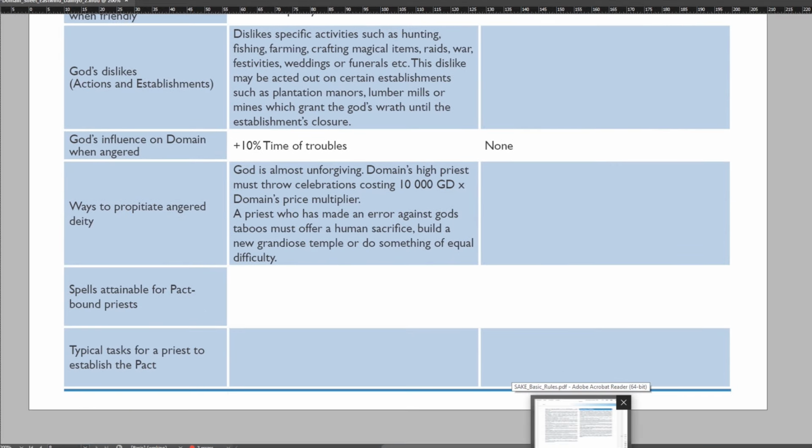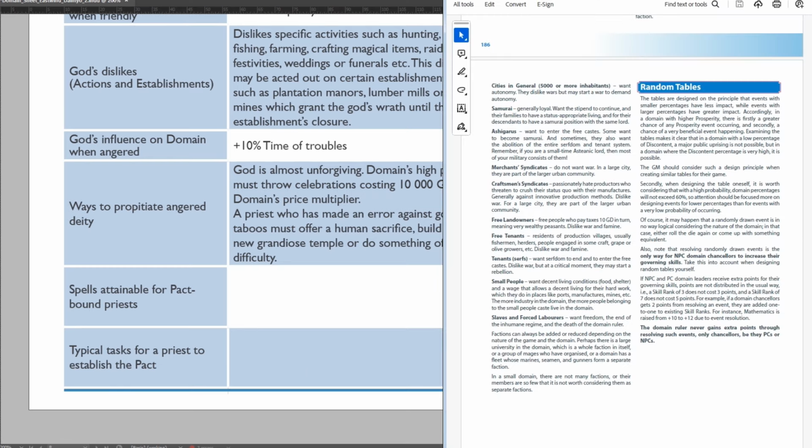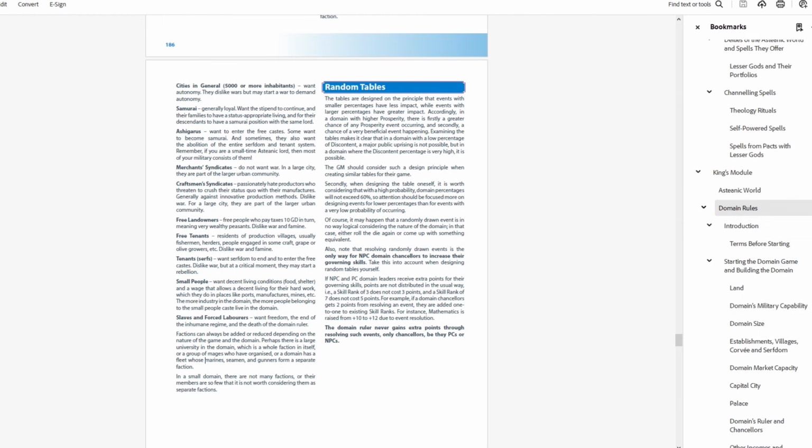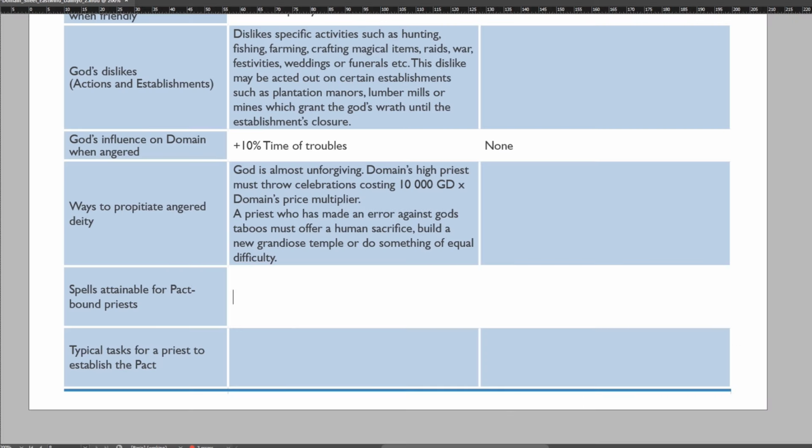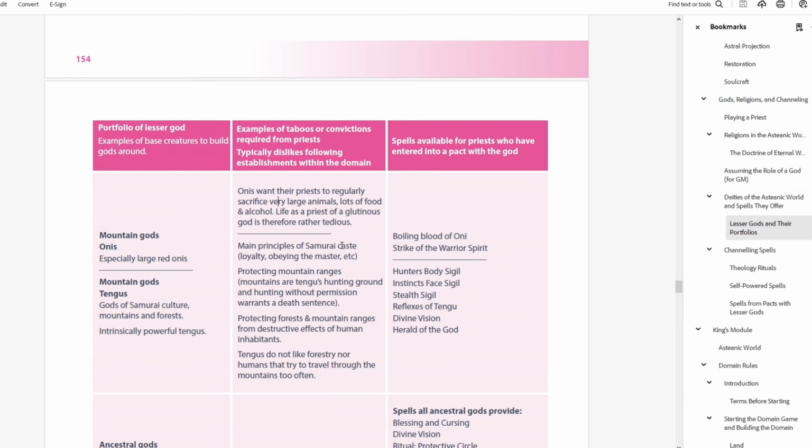Spells attainable, typical tasks, and taboos for the priest can be found in the sorcery module, and I just quickly fill them up. So, that's all. Domain is ready for play.